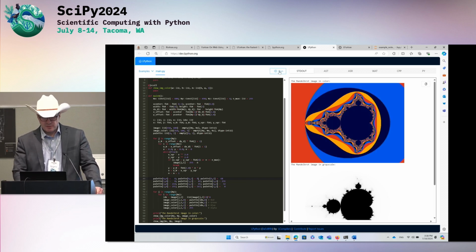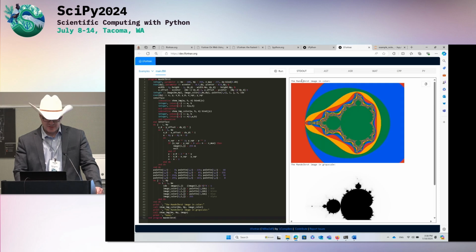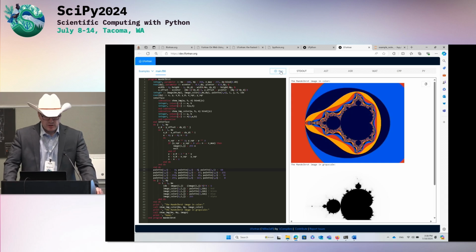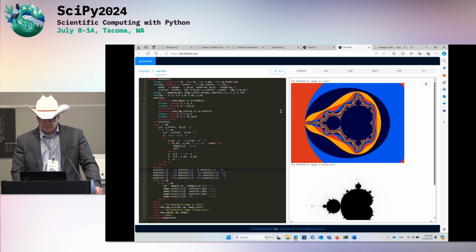It's slower for some reason than LFortran, which I have a demo of here. If I refresh this page, I'm not sure exactly why it's slower. It should be equivalent, but here if I run it, it's slightly faster. Okay, so that's the WebAssembly demo, and then I wanted to show you a few more things from the internals of the compiler, and then I'll continue with the presentation.